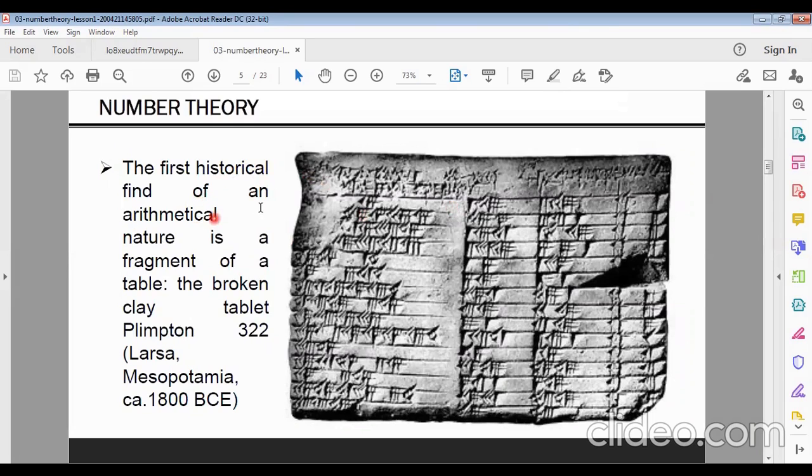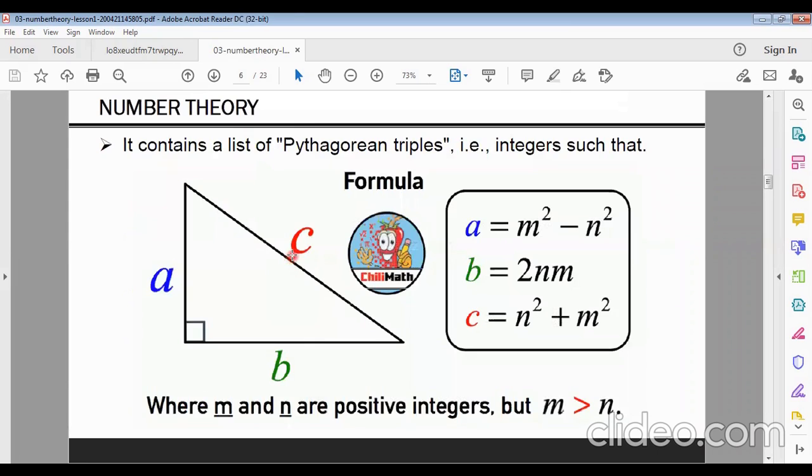The first historical find of an arithmetical nature is a fragment of a table, the broken clay tablet, Plimpton 322, Larsa. This is from Google. And you must know about this formula. This is Pythagorean triples, a, b, c, where a can be written as m square minus n square, b equals twice mn, and c equals n square plus m square.